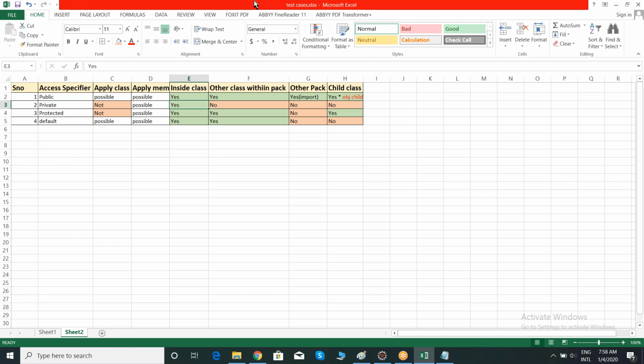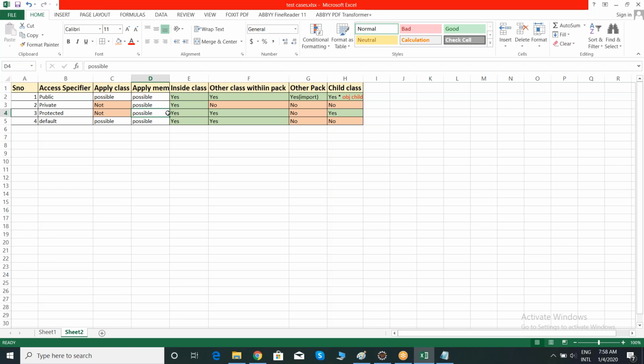Now protected. Protected again, I can apply only at member level. If my members are made protected, I can access them only inside a class, inside a package, and in child classes. I cannot access them outside of that particular package unless there is a relationship.